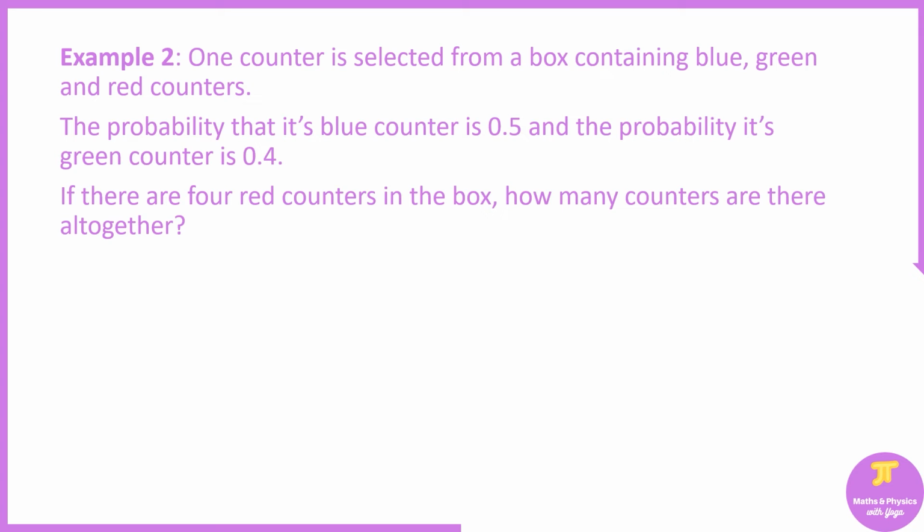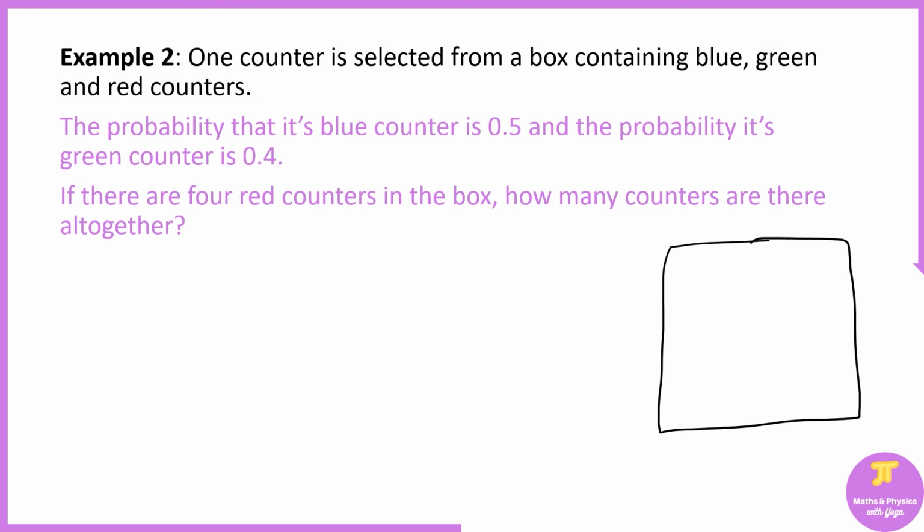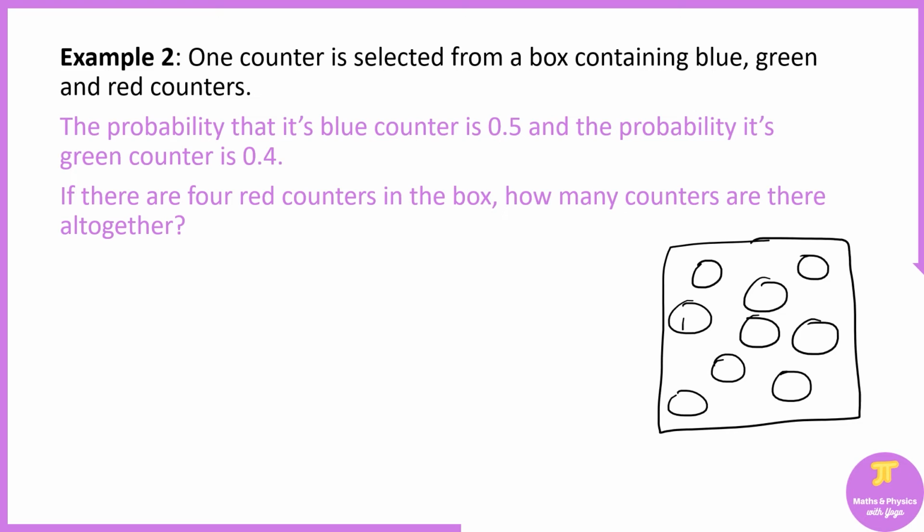Let's look at another example. One counter is selected from a box containing blue, green, and red counters. So there is a box where you have so many counters, right? We don't know how many of each, but some of them are red, some are blue, and some are green.